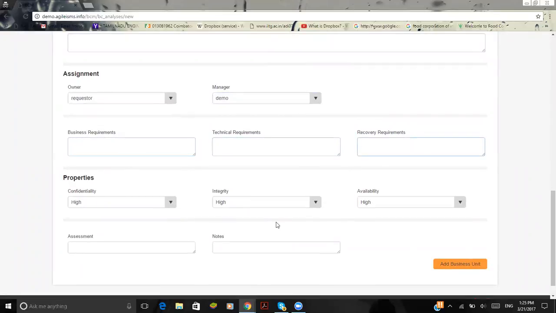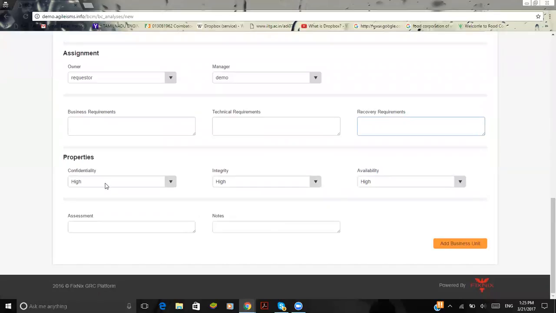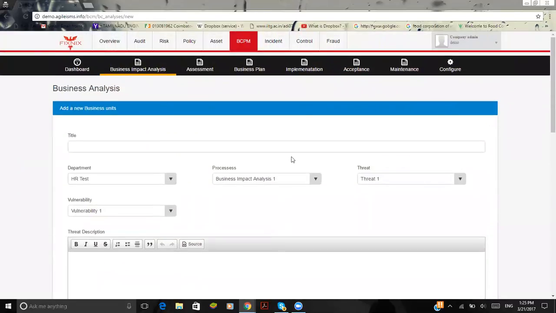Here it also depends upon the CIA properties that I'm going to design, and the assessments and the notes on the same. So here the predefined functionalities that need to be done are implementation and the acceptance from the higher authority, and the maintenance efforts that we need to take in control.